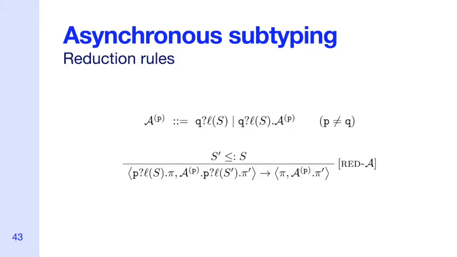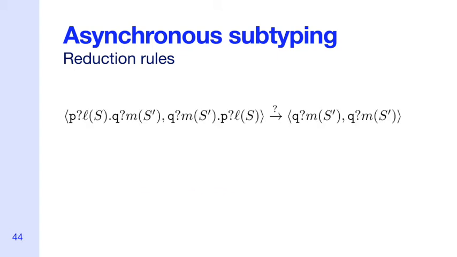Our aim is to reduce a pair of prefixes to show that they are subtypes. I'll show just one of our reduction rules to demonstrate how this works, but there are several more that we give in the paper. The intuition of this rule is that receives from different participants can be reordered in the subtype. If we see a receive action in the subtype that also occurs sometime later in the supertype, we can remove both, providing that there are only receives to other participants in the way, checked with the AP sequence. This is a little confusing, so let's see how it works with a couple of examples.